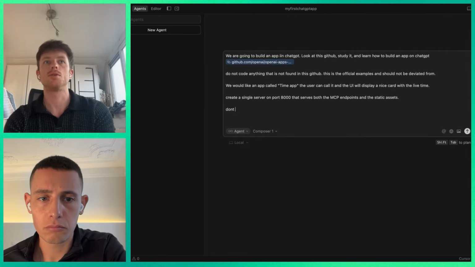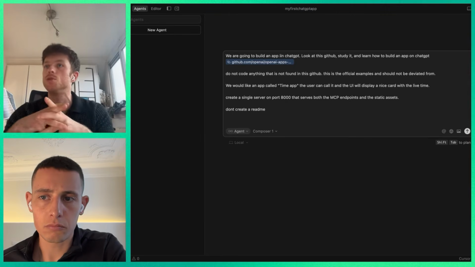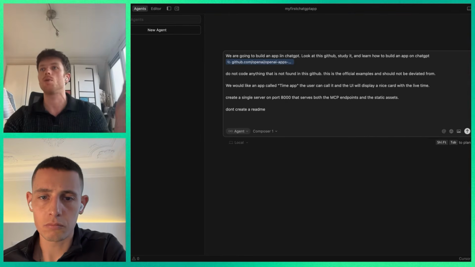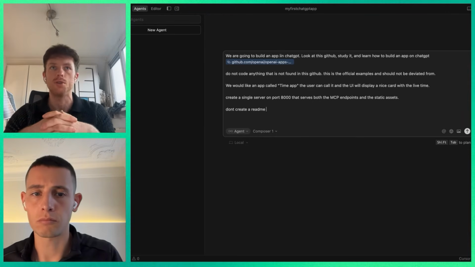I always like to add this and create a README. This is kind of a document that is used in apps to explain how it works, kind of a starting point. But I find that agents usually overdo them.